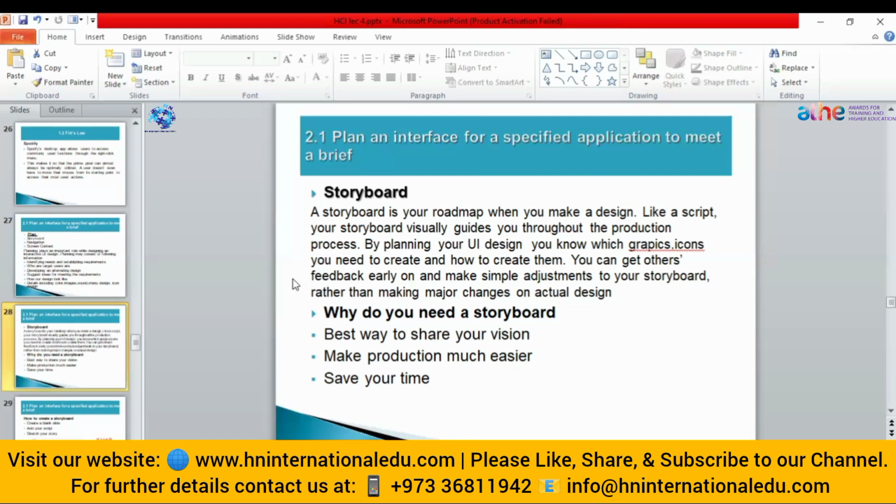Now, why is planning and storyboarding a prototype important? Let's suppose you are not individually designing something. You have to collaborate with your team members, or you want an approval from your project manager. So instead of creating the whole design and then seeking approval from the project manager, it is a better approach to create the storyboard or the prototype. It will save the time. How will it save the time? Instead of creating the whole design, then the project manager asks to change some things, then it will also cost you a lot of time and effort.